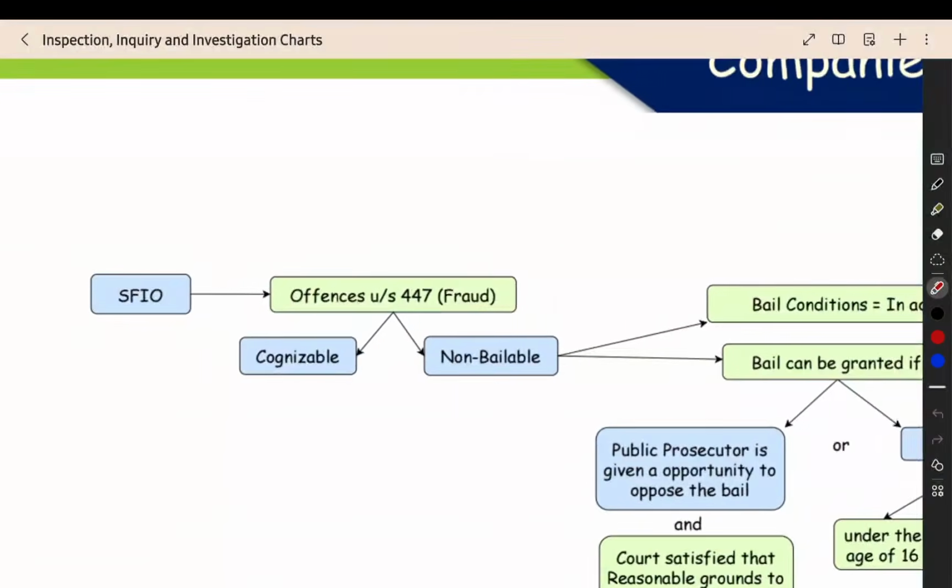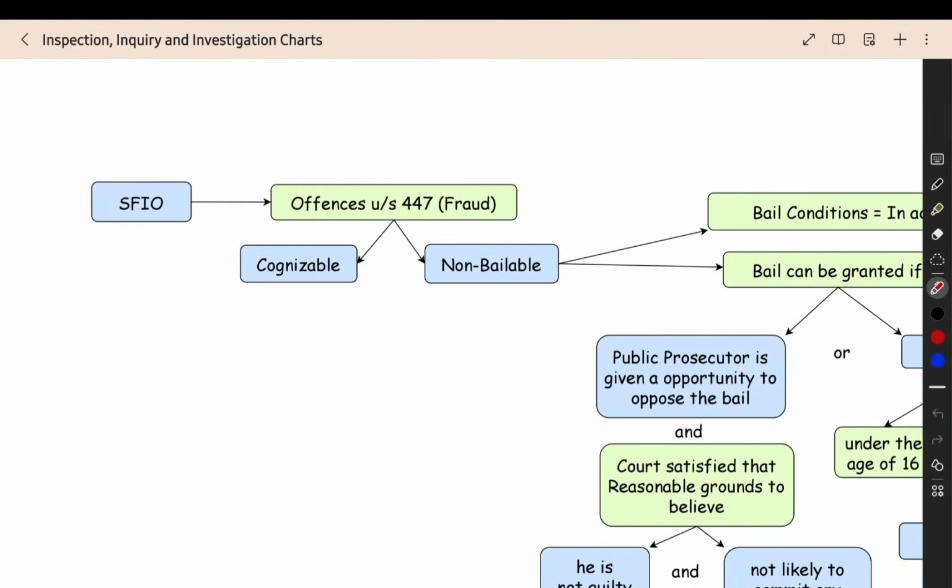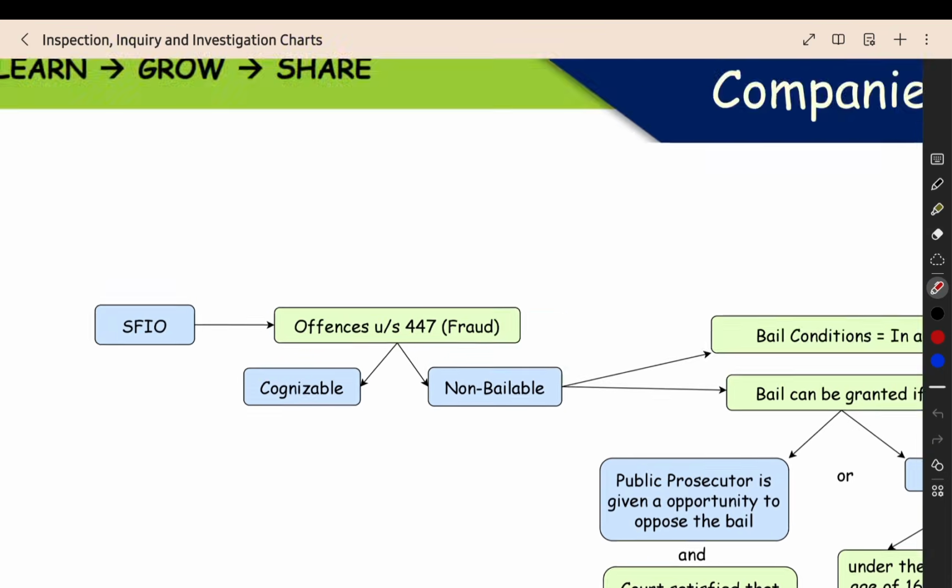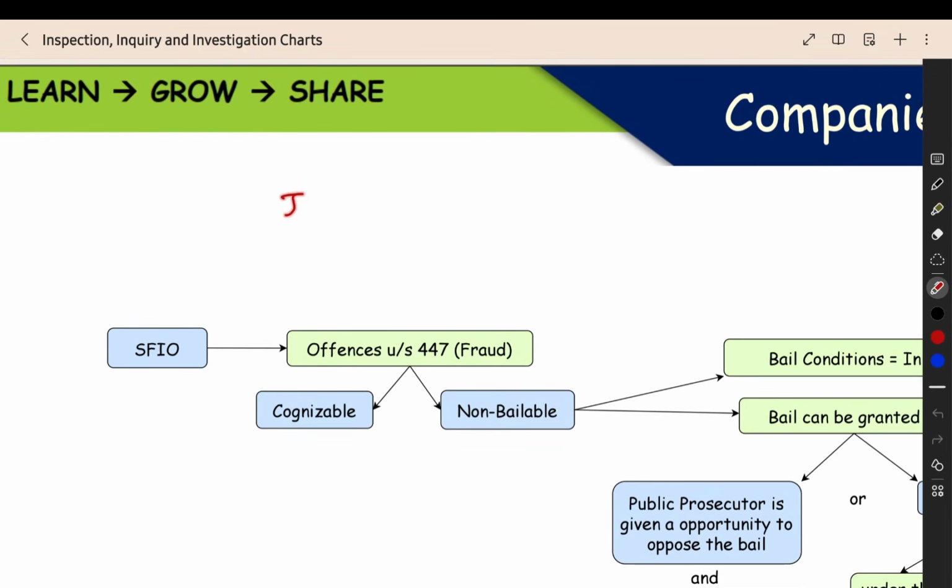The next thing is about the bail. When you are getting arrested, what is the offense? Whether it is bailable or not, whether you can go out on bail or not. Generally, when they are arresting, you will be in jail. But we have one concept called bail. I think you all know about it.